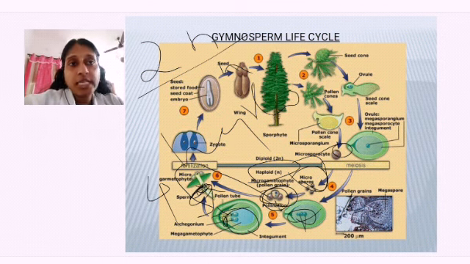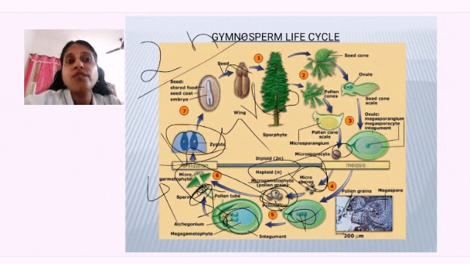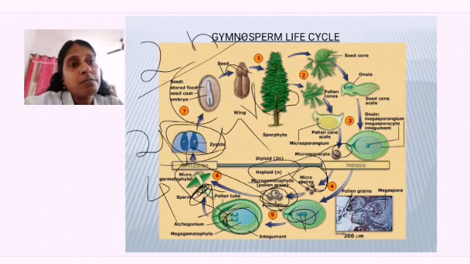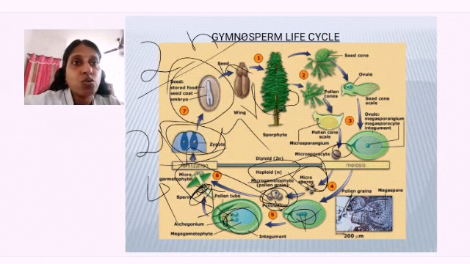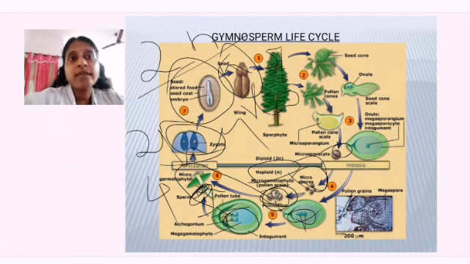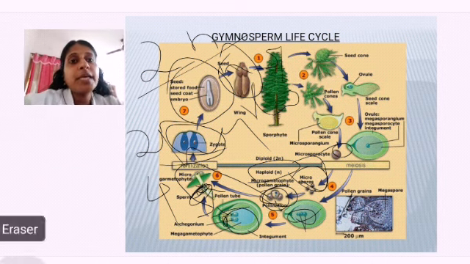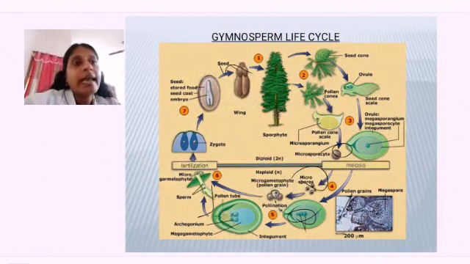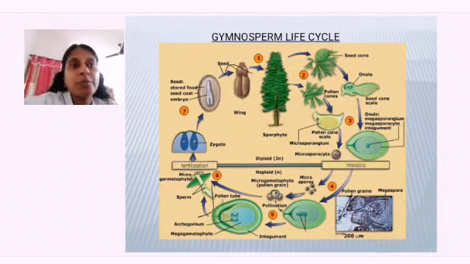And what is taking place? Fertilization is taking place, resulting in the formation of zygote. Again, this is 2n, and the zygote is converted into seed which stores the food materials, and when the seeds fall on a suitable substrate, a medium, soil, they will germinate and form a new tree again. So like that the cycle is continued. So this is the life cycle of what? The gymnosperm. I will repeat.